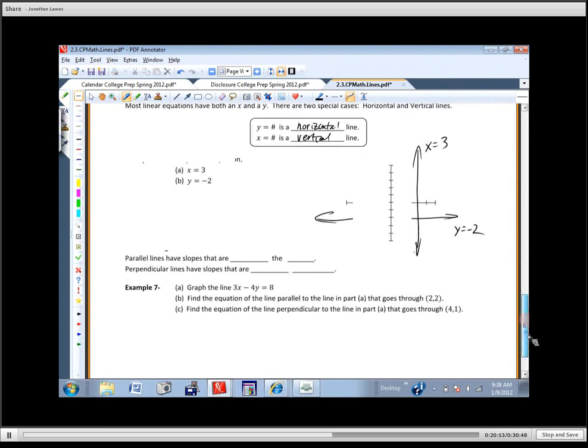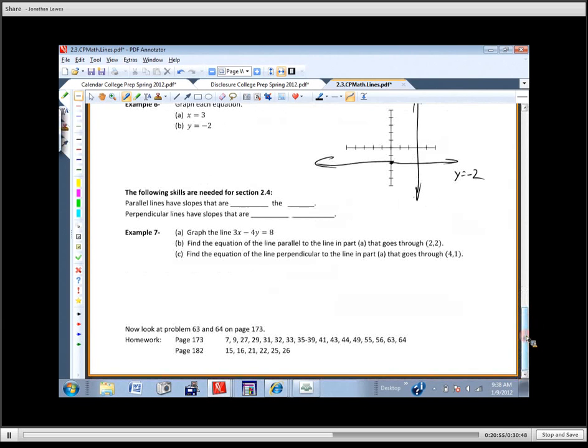Okay, so the following skills are needed for 2.4. Okay, so if you look on your assignment, you've got some problems from 173 and then about 6 problems from 182. Okay, these are the type of problems you're going to see on 182. Okay, so we need to talk about this. Parallel lines have slopes that are the same. Okay, they are exactly the same.